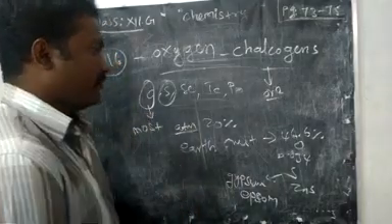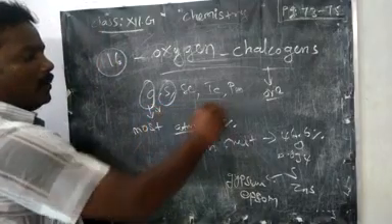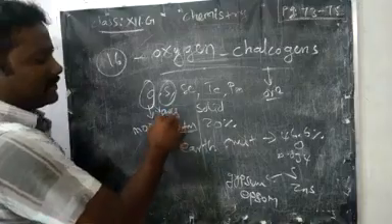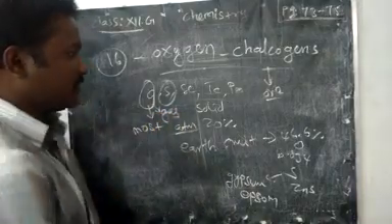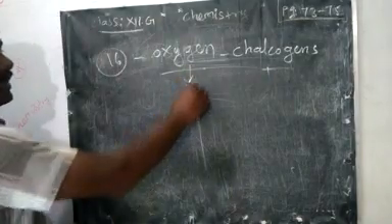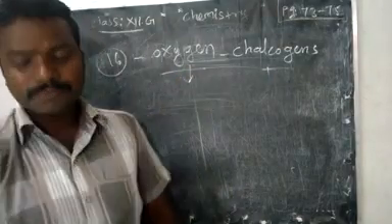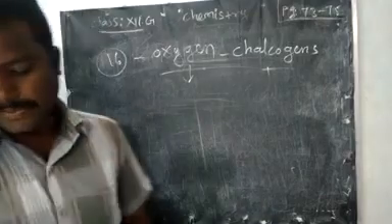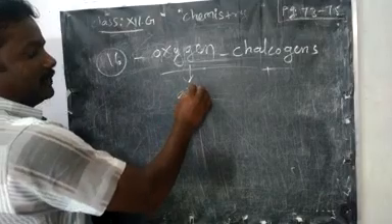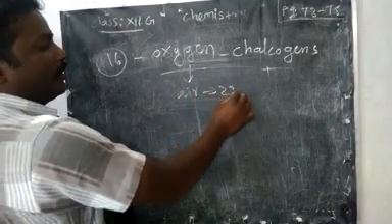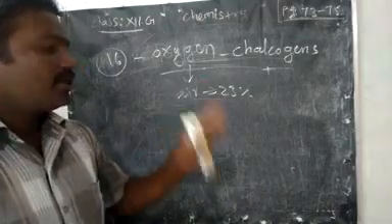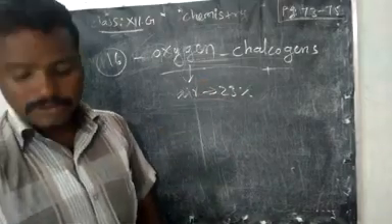Then physical property: except oxygen, all others are solid, and oxygen is a gaseous element. Now specifically we are going to discuss oxygen. How much percentage is present in air? 23% of air is oxygen.